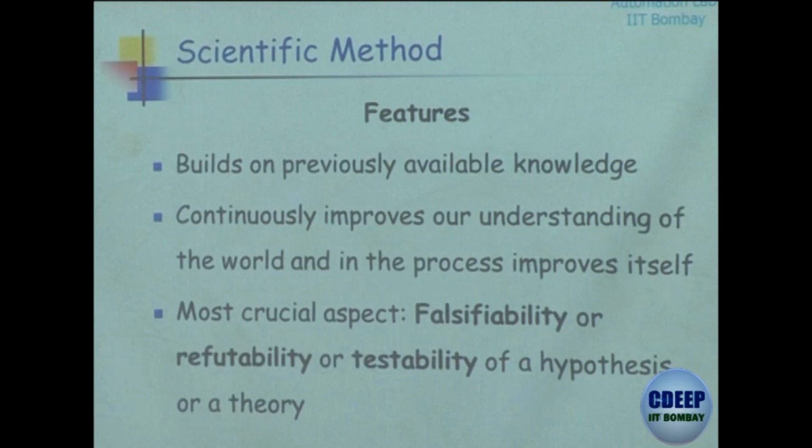And the third thing, the most crucial aspect of scientific method, is falsifiability or refutability or testability of a hypothesis, of a model or a theory by anyone who is qualified to do it. This is the most important part of the scientific method, that anybody who is qualified can actually test it in a meaningful way, and if he or she can find evidence that does not match with the hypothesis, they can revise the hypothesis, they can change the hypothesis.